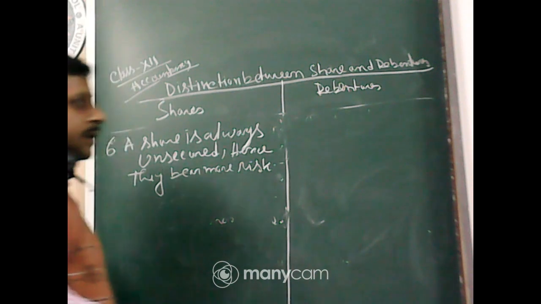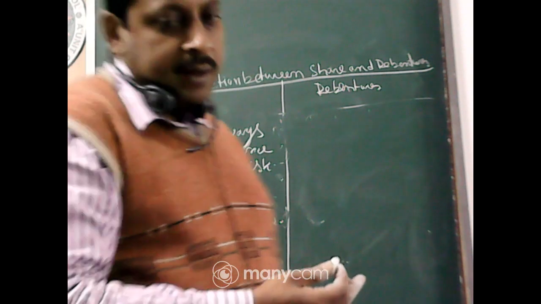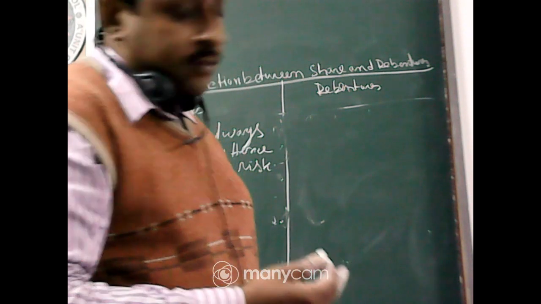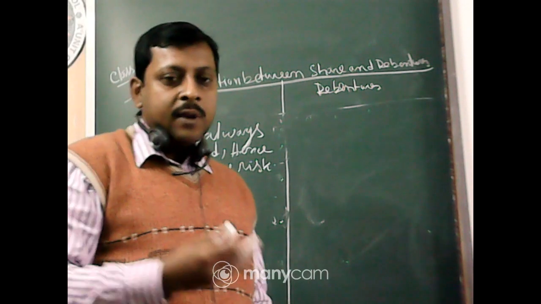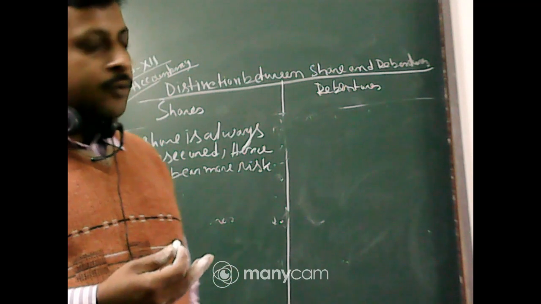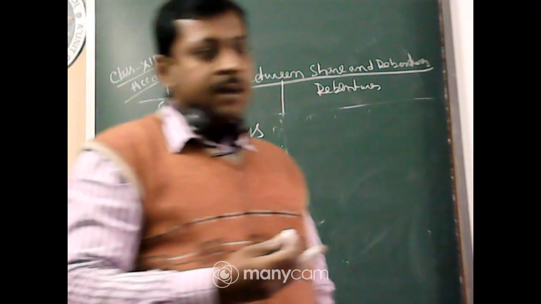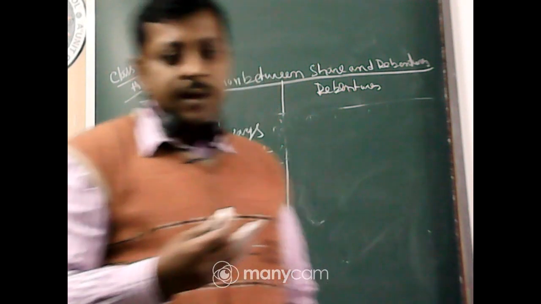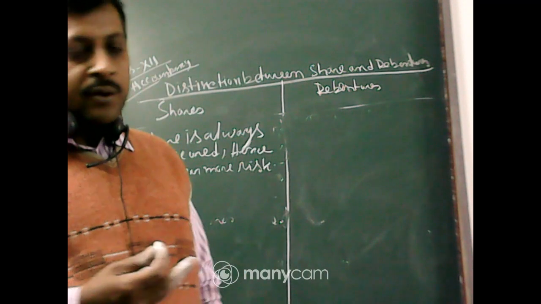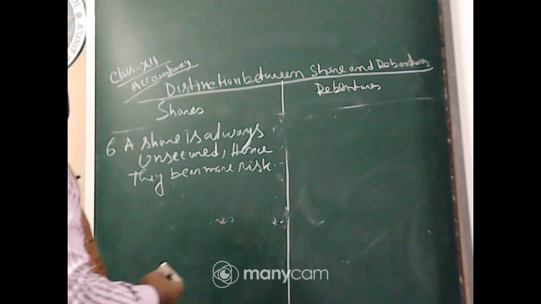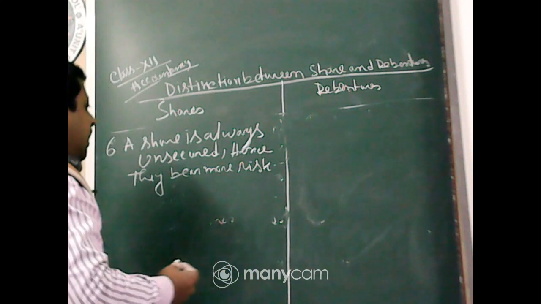Why? Because the person who invests in shares is called a shareholder. When they invest in the shares of the company, nothing is guaranteed for them. Their dividend is also not guaranteed. Only if the company makes a profit do they get a dividend. In case of winding up also, after payment of all the creditors, all the loan liability, and all the debenture holders, if anything is left, they will get the return of their principal amount. So that's why it is very risky to invest in shares.